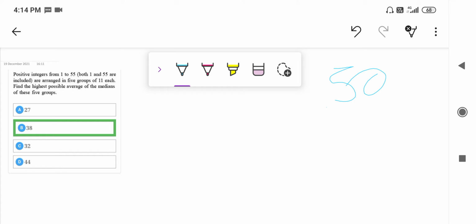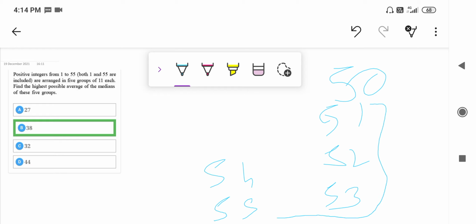But since the range is defined up to 55, ultimately we would take 50 as the median of the first group, so that 51, 52, 53, 54 and 55 are the 5 numbers above it, and there would be 5 numbers below it.